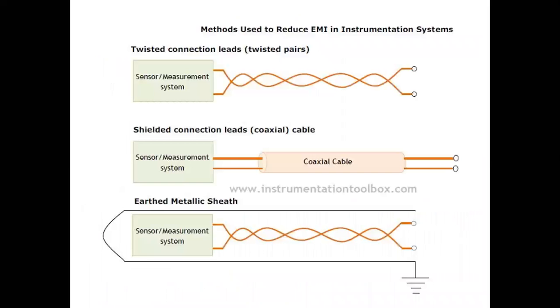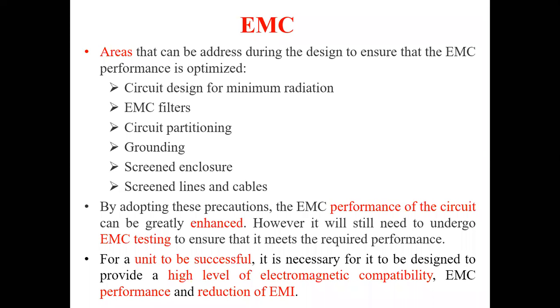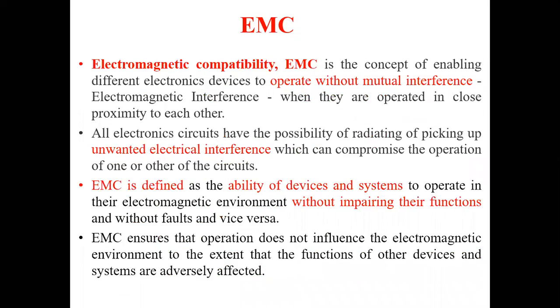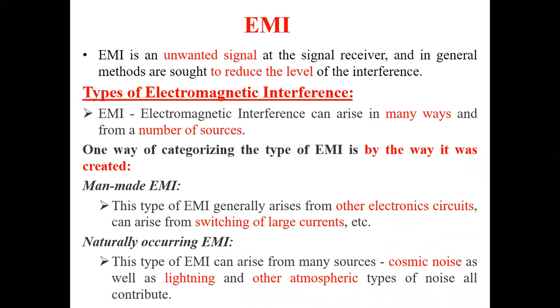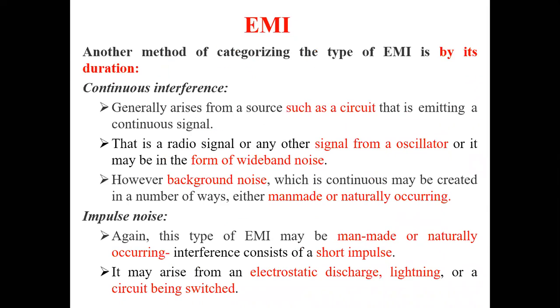That covers EMI and EMC. Tomorrow, in the next class, we will see the overall view. So EMI is nothing but interference, and EMC is nothing but compatibility, in which a device can work within the interference range.